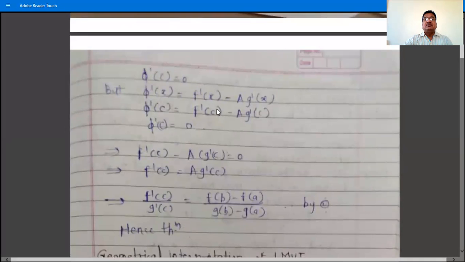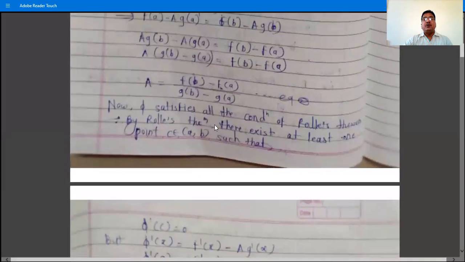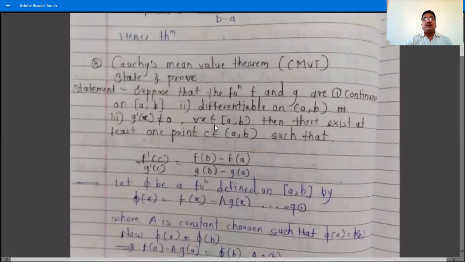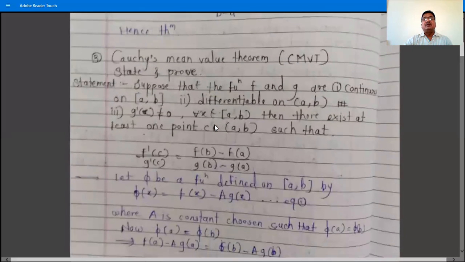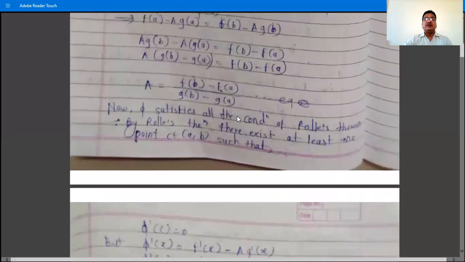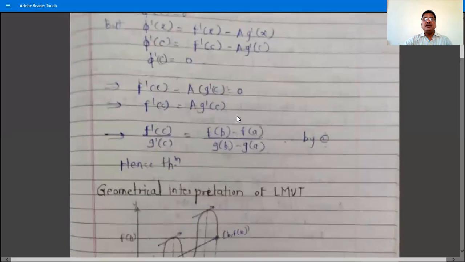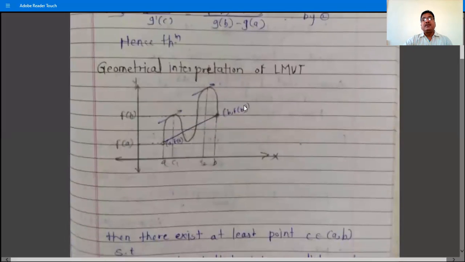So remember the proof of Lagrange's mean value theorem and Cauchy's mean value theorem by the comparison method. That is, there is a minor change in the proof and statement of Cauchy's mean value theorem and Lagrange's mean value theorem. Now we give a geometrical interpretation or meaning of Lagrange's mean value theorem.